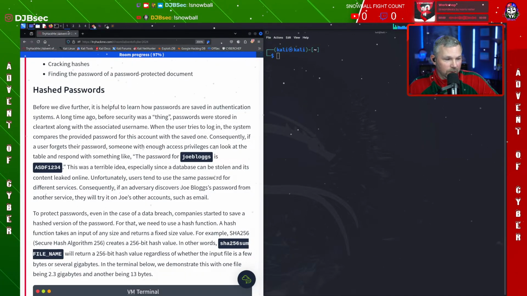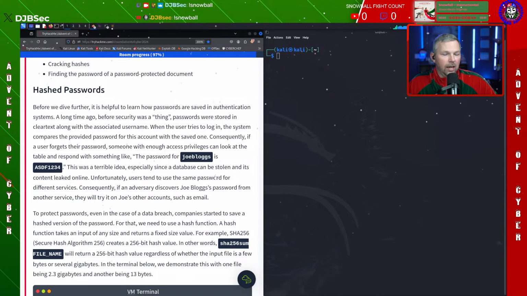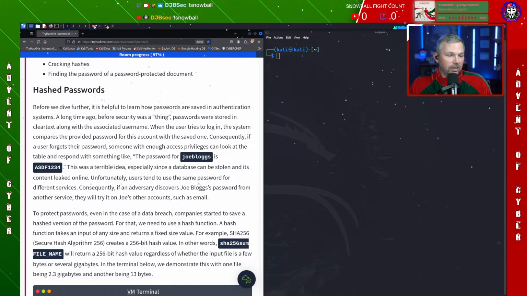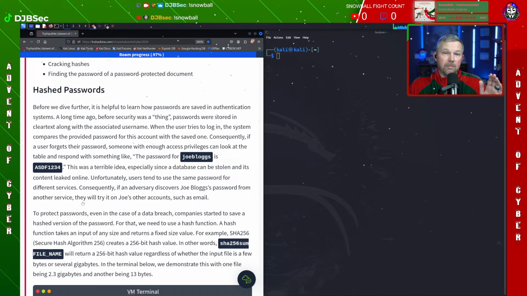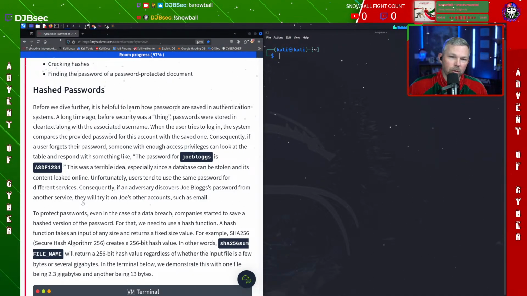This was a terrible idea, especially since a database can be stolen and all of its contents leaked online. Unfortunately, users tend to save the same password in different places, or in different services, meaning you might have the same password for Google as you do for Netflix or whatever.